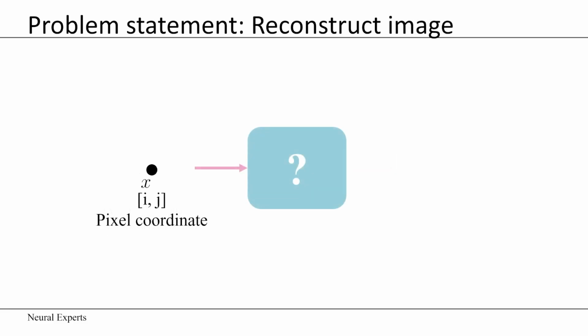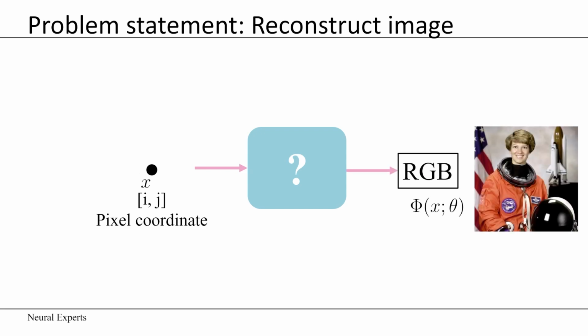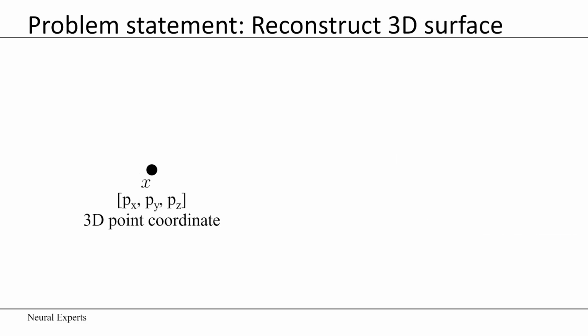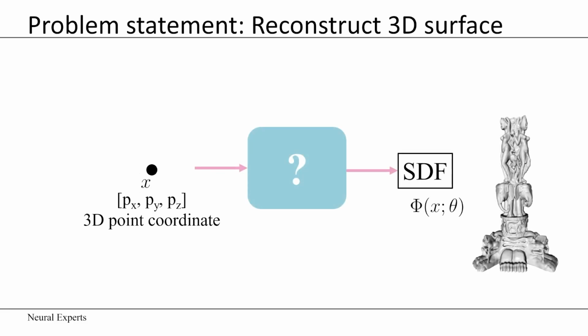For example, representing images, where the input is the pixel coordinates and the output is the color of that pixel. Or representing surfaces, where the input is the XYZ point coordinates and the output is the signed distance function of that point to a surface, making the zero level set of that function the desired reconstructed surface.